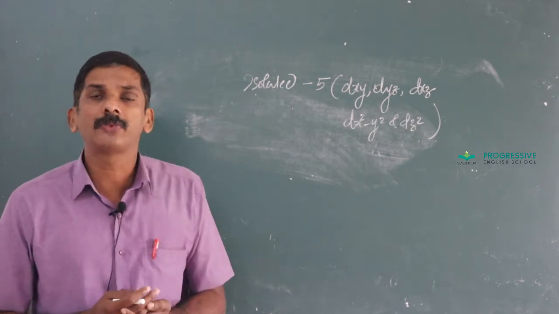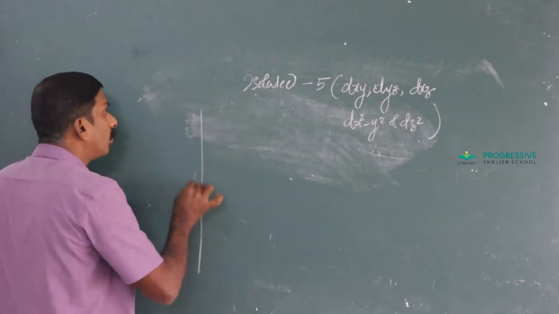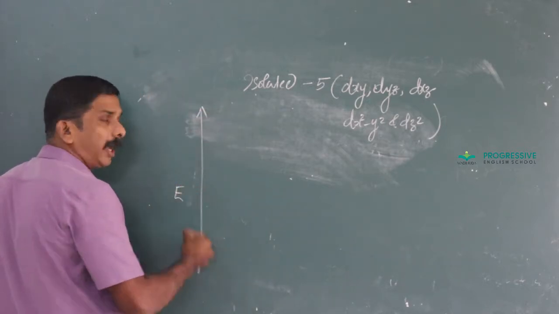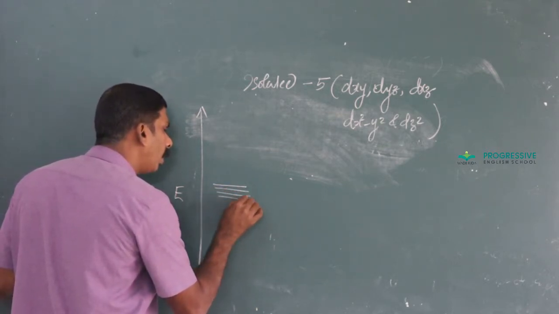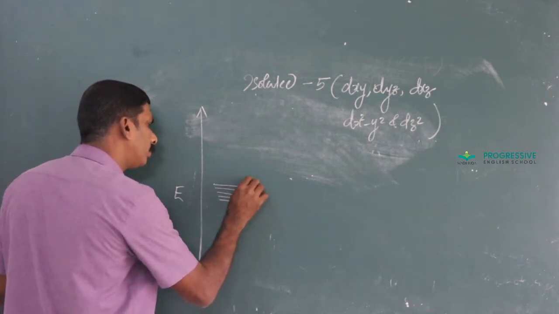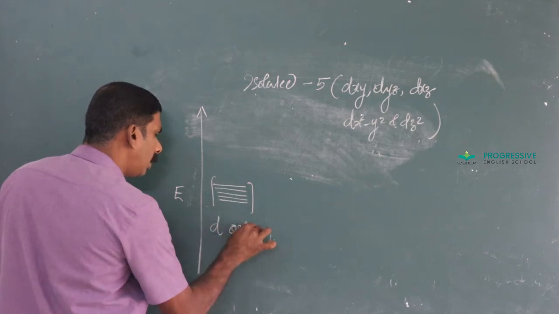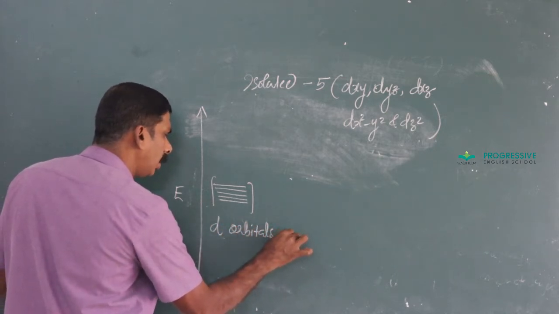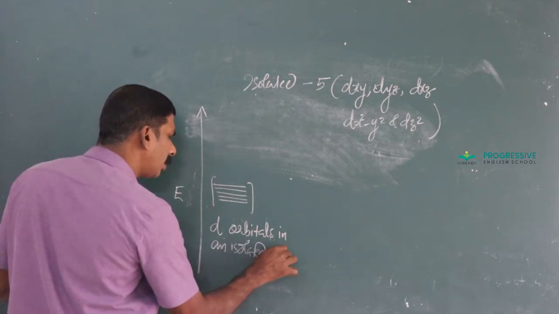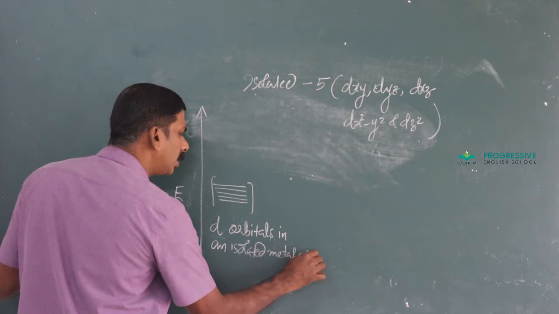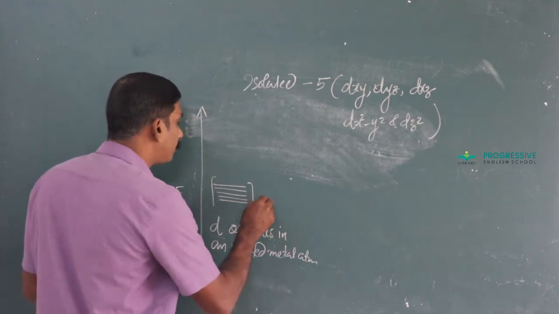Metal combines with the ligand to form a complex. This is a representation. Suppose this represents the energy axis, and here all the 5 d orbitals represent d orbitals in an isolated metal atom.